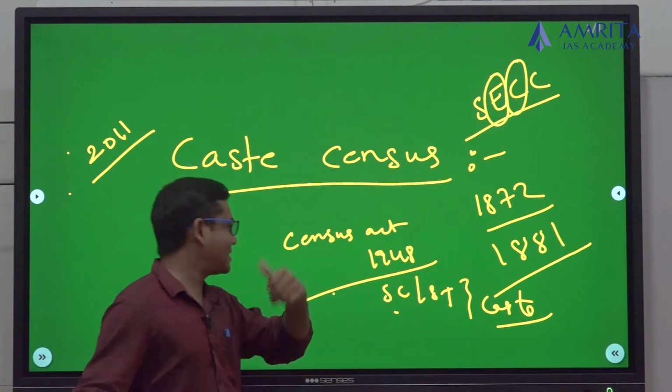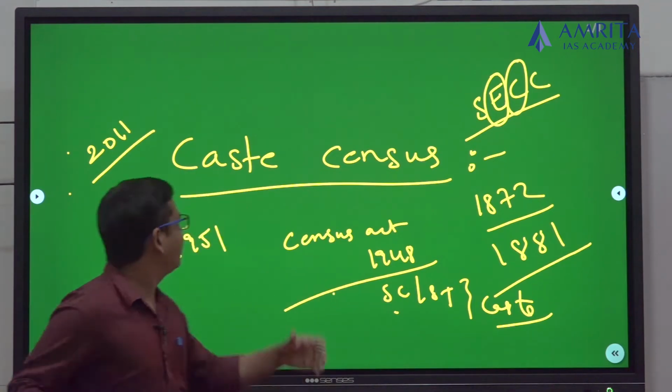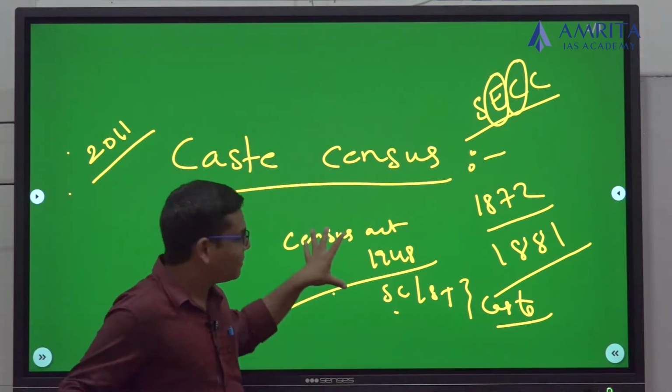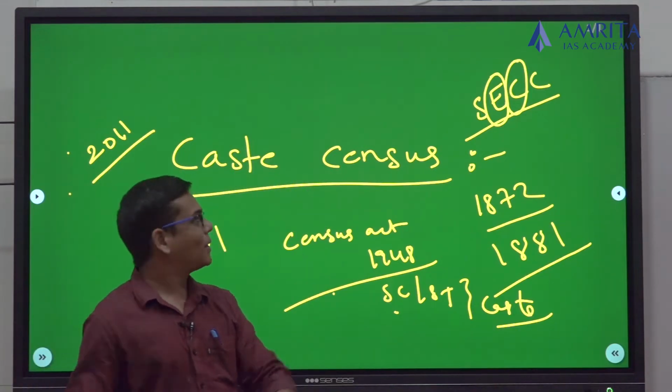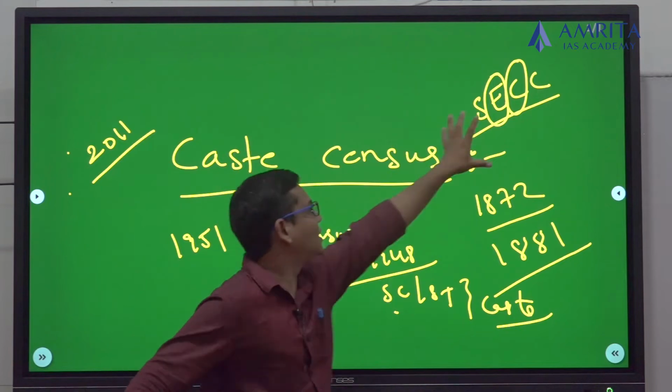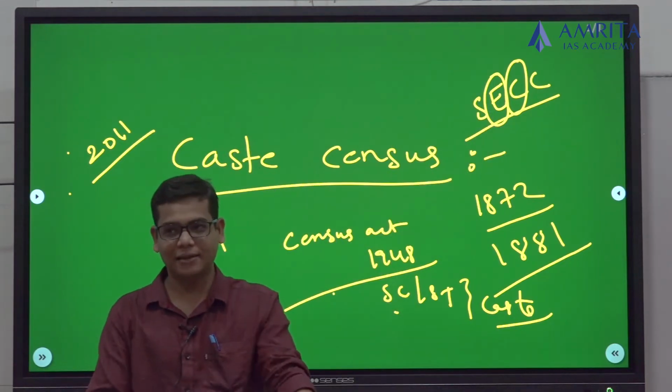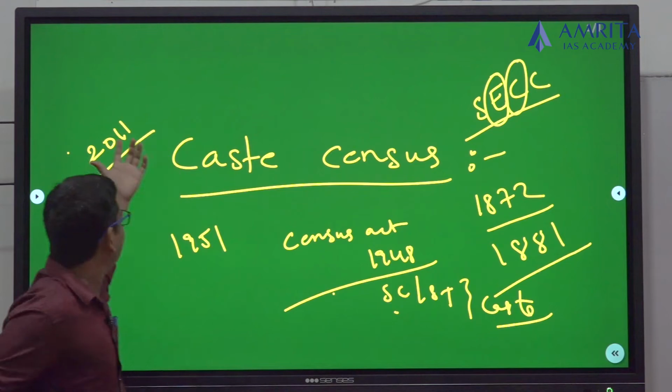Had we amended the Census Act 1948, we wouldn't have the question of a caste census now. It is not permitted under the legislation. But we have passed a separate resolution, and under it we have taken this economic and caste data. Anyhow, in 2011 we started.